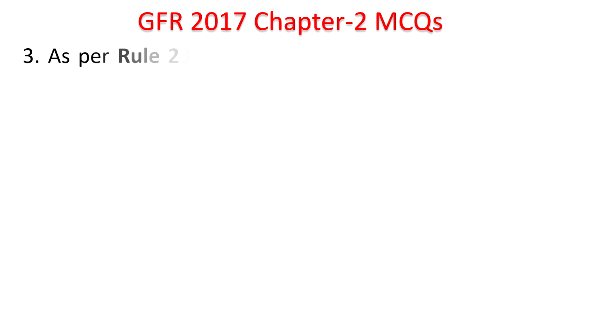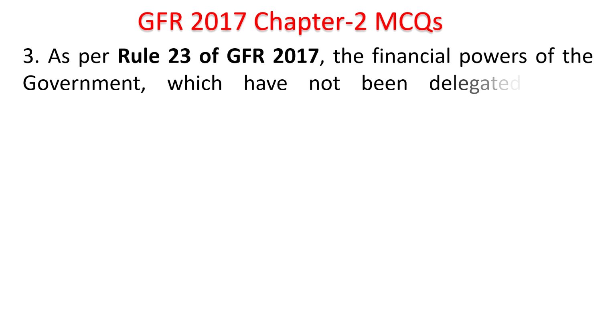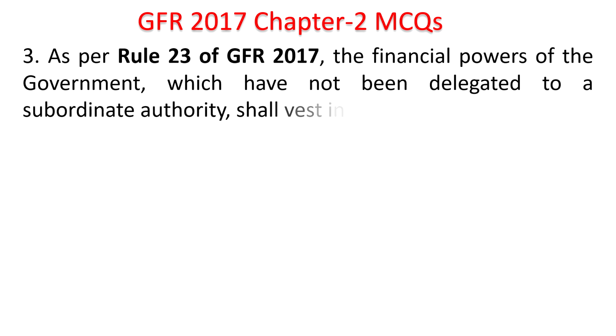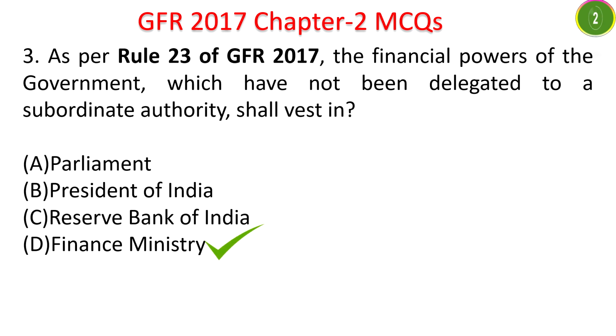Next question. As per Rule 23 of GFR 2017, the financial powers of government which have not been delegated to the subordinate authority shall vest in Parliament, President of India, Reserve Bank of India, Finance Ministry. Time starts now. This question has been asked in PS Group B examination also. In 2020, I think. The answer is Finance Ministry.